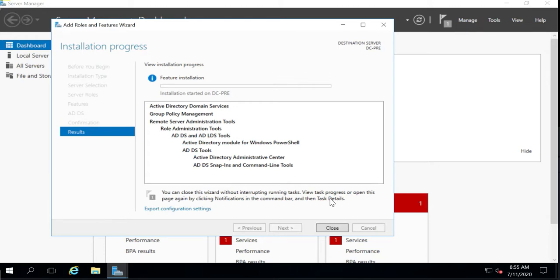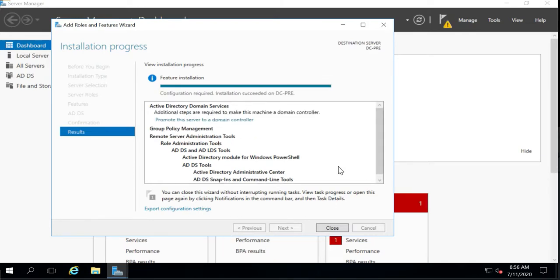It will take a while to complete the installation. The first step of the installation, step 1, has been completed. Now we have to click Promote this server to a domain controller. You can click on it.